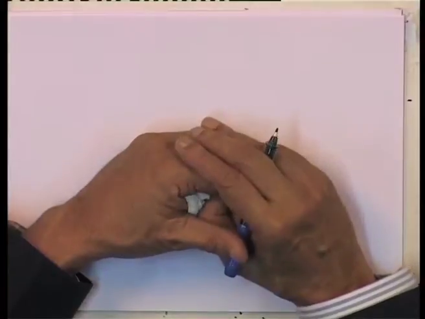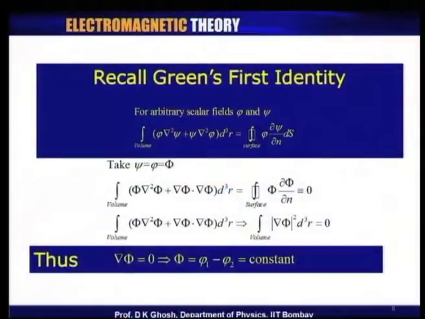Now, in order to prove this, let me take you back to some mathematical exercises that we had done in our first few lectures. One of the things that we proved, we called it Green's first identity.